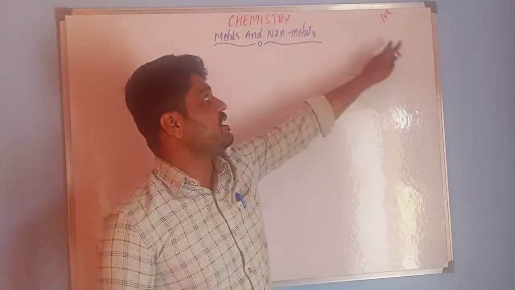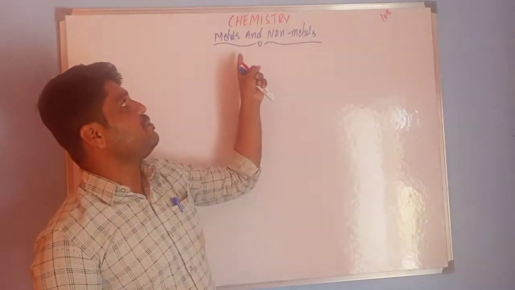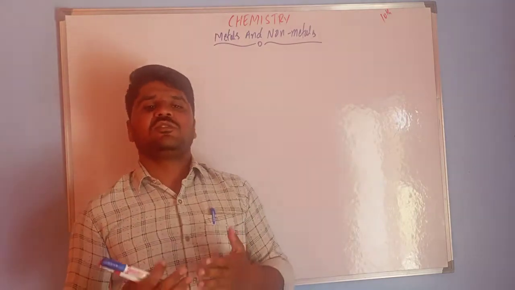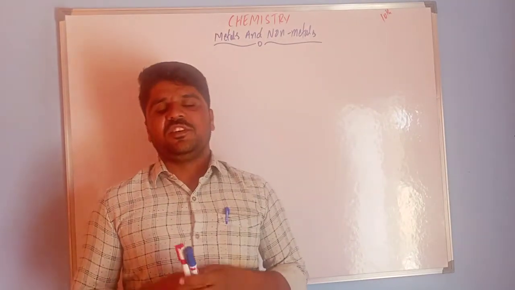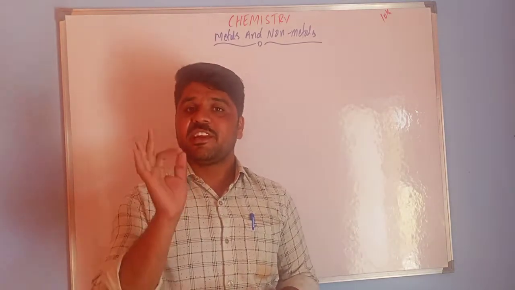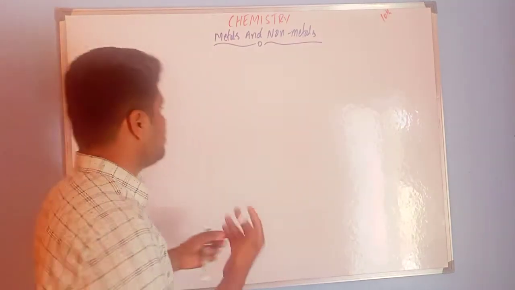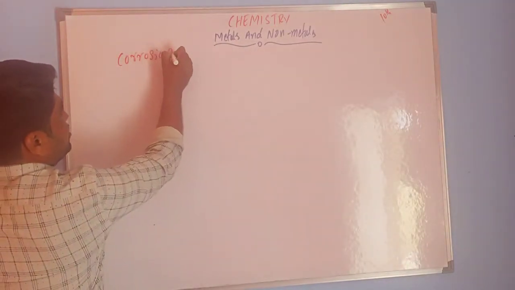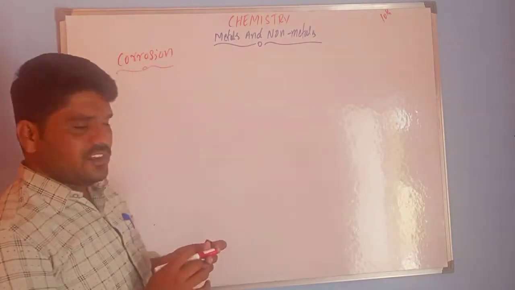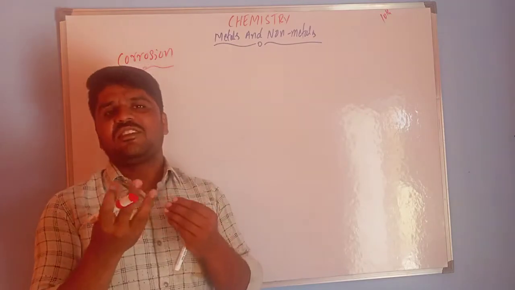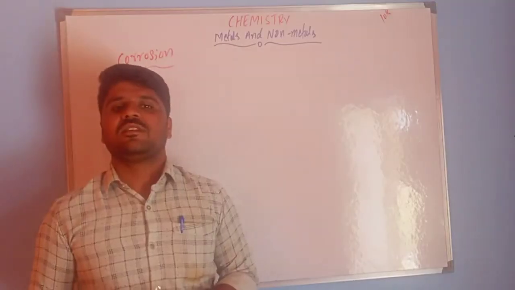This is for 10th class students and the chapter is metals and non-metals. In the last class we discussed some exercise questions. In this class I am going to discuss a very interesting and very important concept, that is corrosion. We already discussed corrosion in the first chapter. Can you give some examples of corrosion?